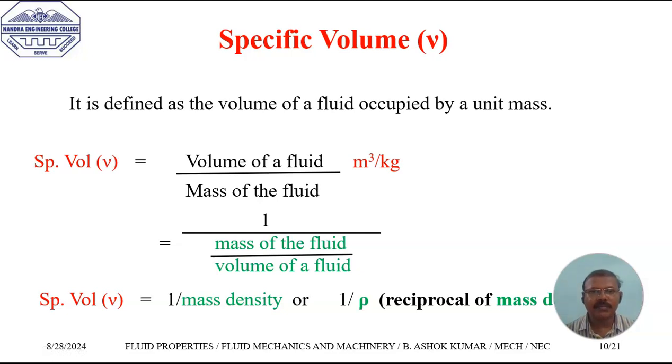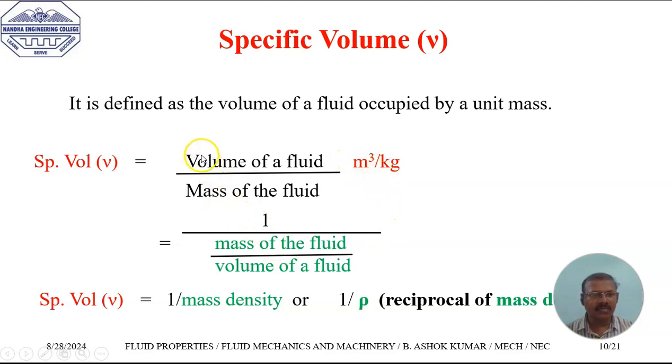And the third property is specific volume. It is denoted by the letter small v. It is defined as the volume of the fluid occupied by a unit mass of the fluid. Mathematically, it is written as specific volume equal to volume of the fluid divided by mass of the fluid. So the unit of specific volume is meter cube per kilogram.